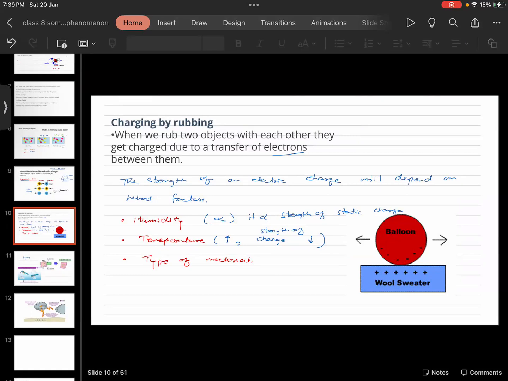Sir, is nuclear fission also a cause of electrostatic charges? Nuclear fusion, yes. First understand what nuclear fusion is. Basically the nucleus is splitting, atoms are splitting, and their energy is being released.